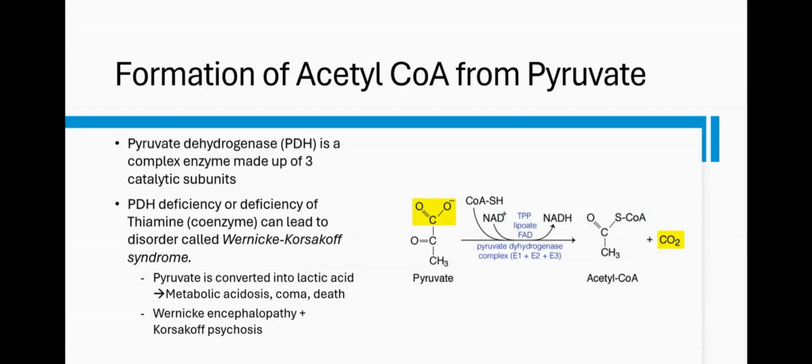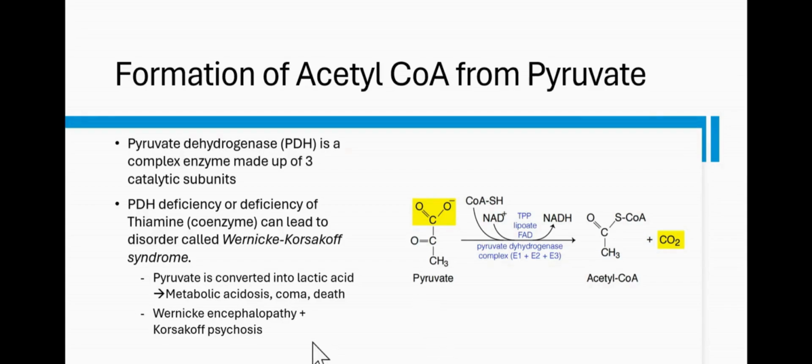But in this Wernicke-Korsakoff syndrome, you have metabolic acidosis. I think you can infer from the name. Metabolic, which means it's related to metabolism. Acidosis means increase in acid. So the blood becomes acidic because of increase in metabolites that are acidic. And metabolic acidosis can lead to coma or death eventually.